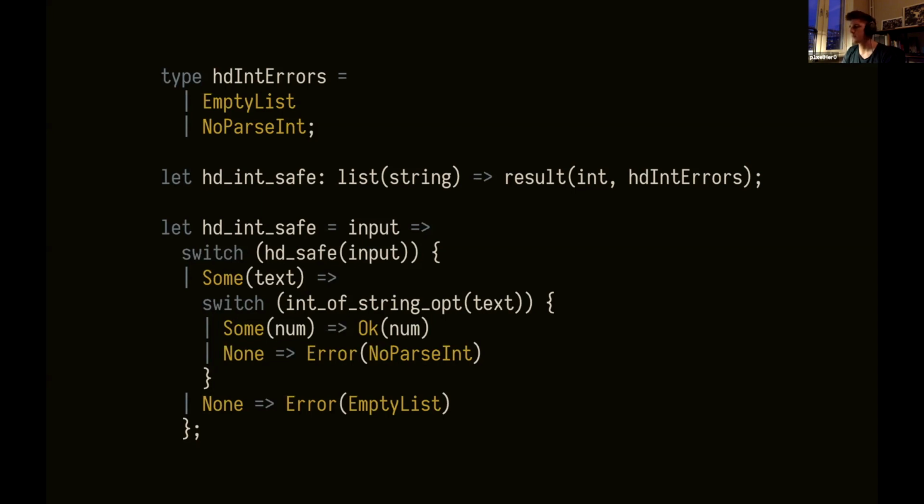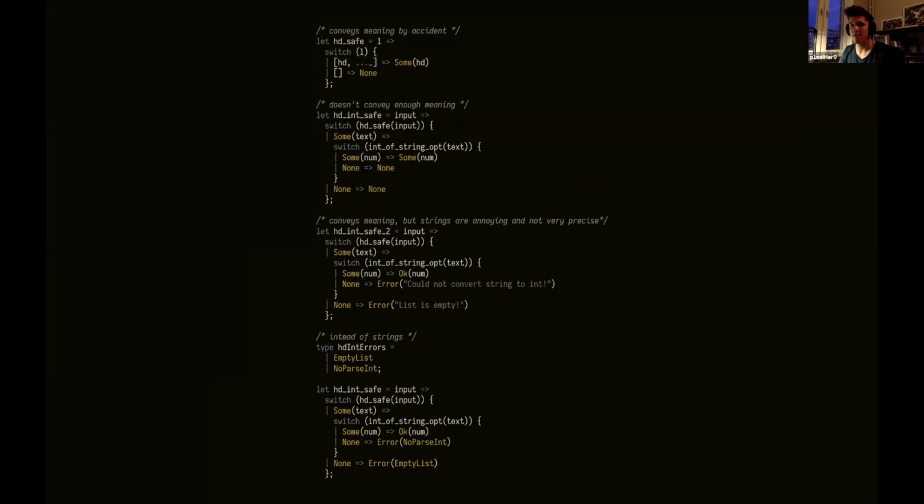I think that's pretty much it for the result type. Let's see here. So we can compare our different implementations. The first implementation, just to summarize, the head say if it works and it conveys meaning. But I argue that it conveys meaning by accident. It conveys meaning because the sum type, the option type, matches the outcome of the function. So that's a good example.